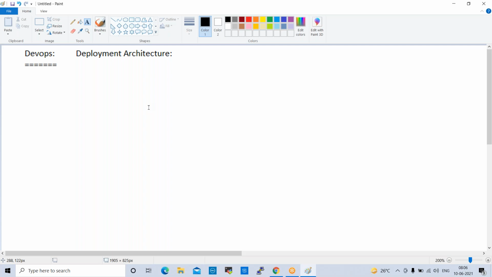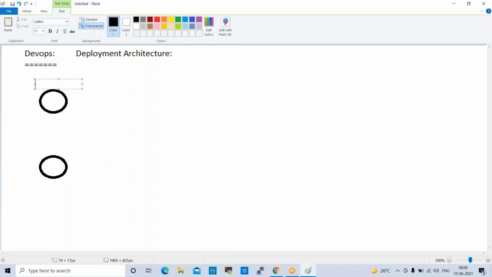So in our course, we'll start with Git. Here we have the local Git. Here we have X developer and this is Y developer.